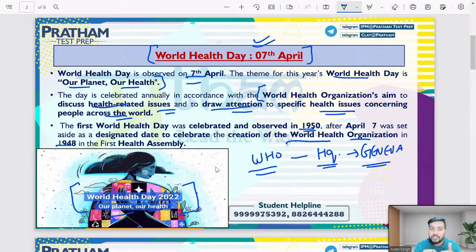And what is the theme for this year's World Health Organization, World Health Day? That is Our Planet, Our Health, right? And which is the nodal organization? World Health Organization. I hope this is clear.